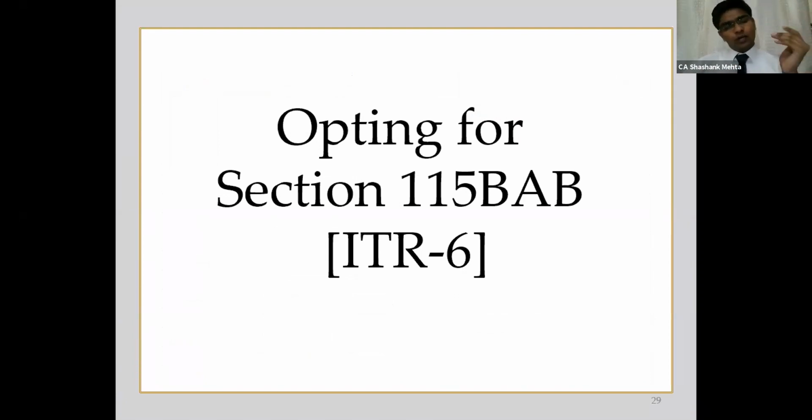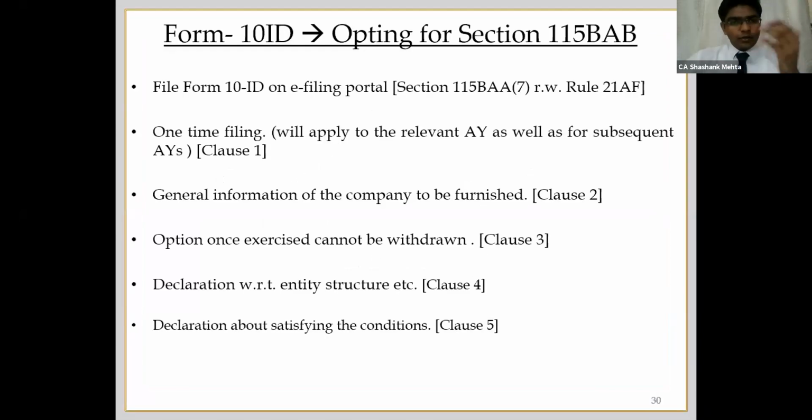Now we come to another section, 115BAB. Okay, a beneficial provision, only 15% tax rate. However, there are many conditions, stringent conditions as compared to 115BAA. In order to opt for this section, you have to first fill up form number 10ID. It is similar to 115BAA. So you have to e-file your return of income. It's a one-time filing. Once you file this, it will apply for that assessment year as well as the coming assessment years.